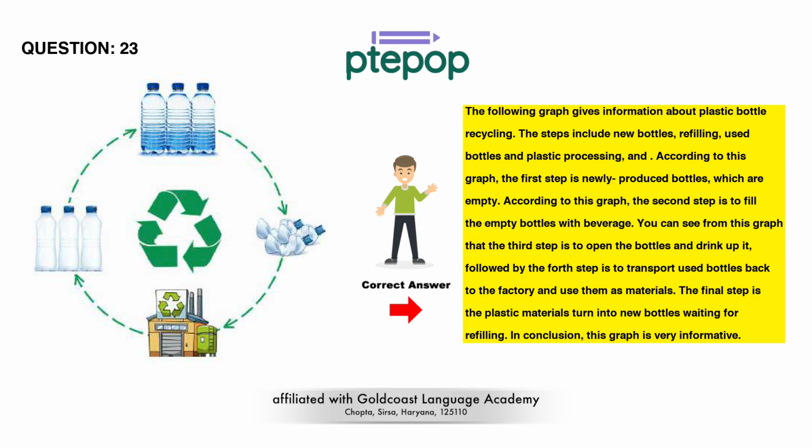You can see from this graph that the third step is to open the bottles and drink up, followed by the fourth step, which is to transport used bottles back to the factory and use them as materials. The final step is the plastic materials turn into new bottles waiting for refilling. In conclusion, this graph is very informative.